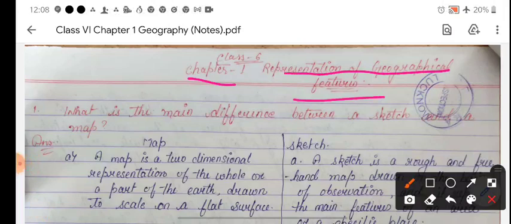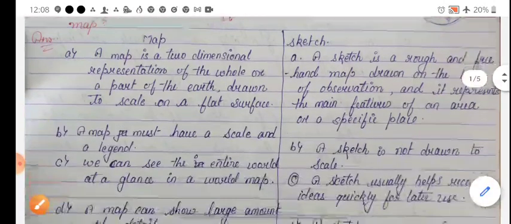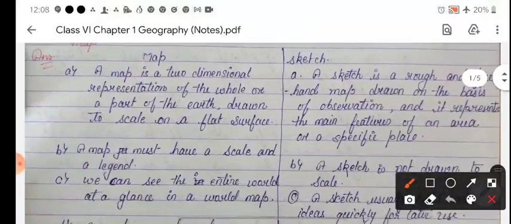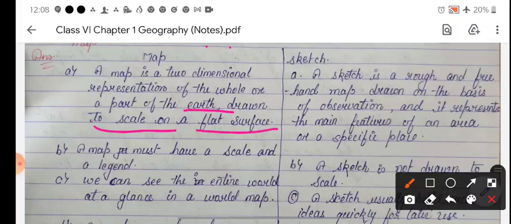The first question: what is the main difference between a sketch and a map? So let's see. A map is a two-dimensional representation of the whole or a part of the earth drawn to scale on a flat surface, and a map has a scale and a legend. We can see the entire world at a glance in a world map.